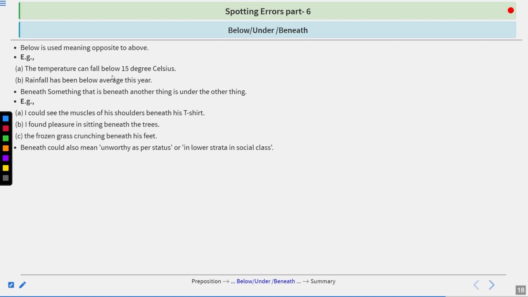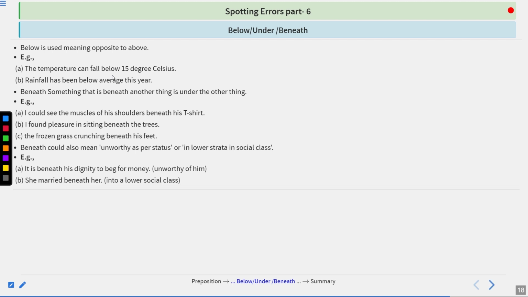Beneath could also mean unworthy as per status or in a lower stratum in social class. It is beneath his dignity to beg for money, which means unworthy of him. She married beneath her, into a lower social class. It means unworthy.